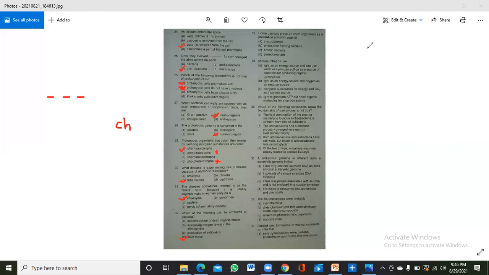Now the 33rd one is: how do canners pressure cook vegetables as a precaution primarily against...? So we mostly cook our vegetables in the pressure cooker just to make sure that the endospores are killed, and the bacteria that are producing endospores are killed.